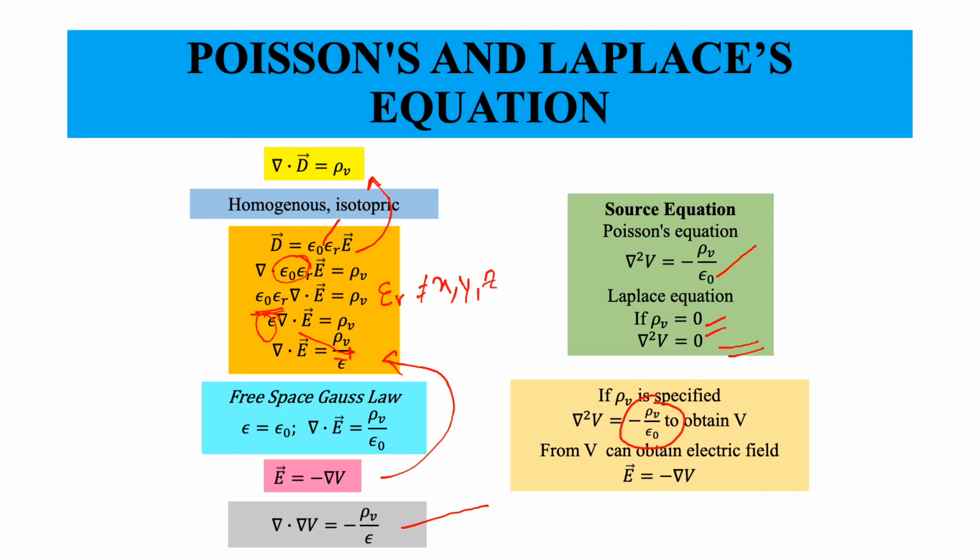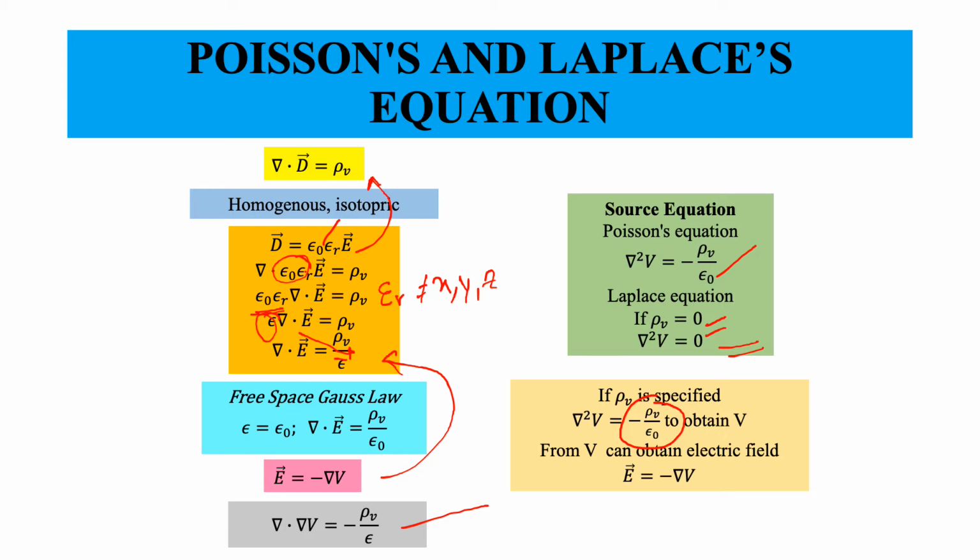So we will be writing similar equations, and we will be finding source equations for magnetostatics later. We will find the source equation for the magnetostatic field later, and the source of the magnetostatic field will be current.